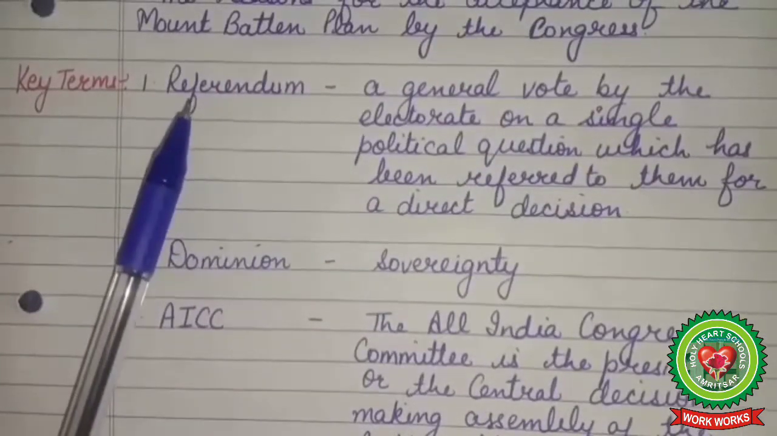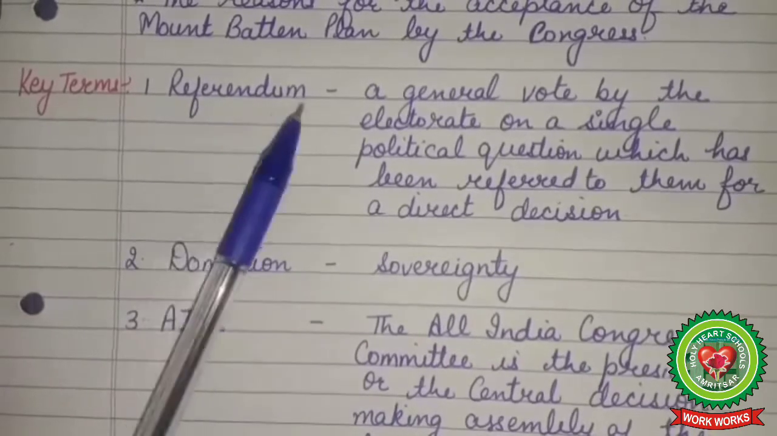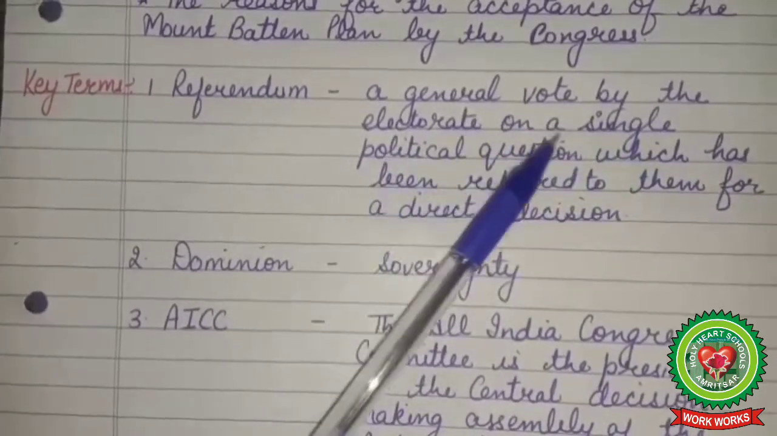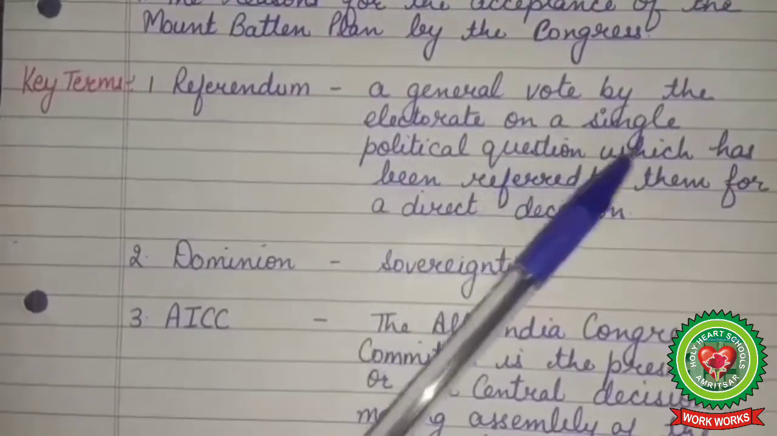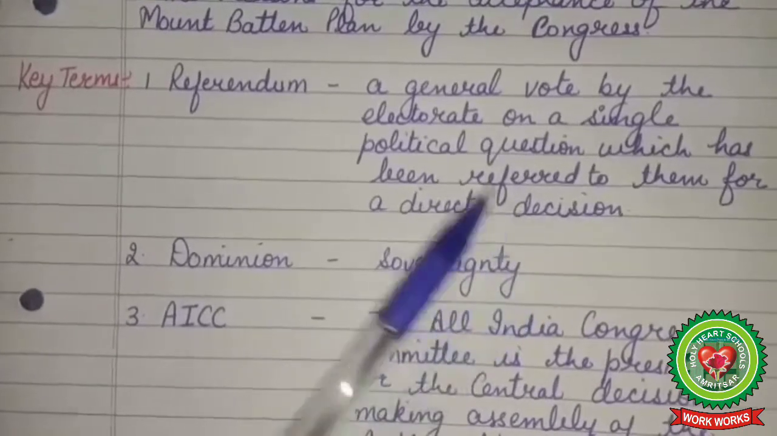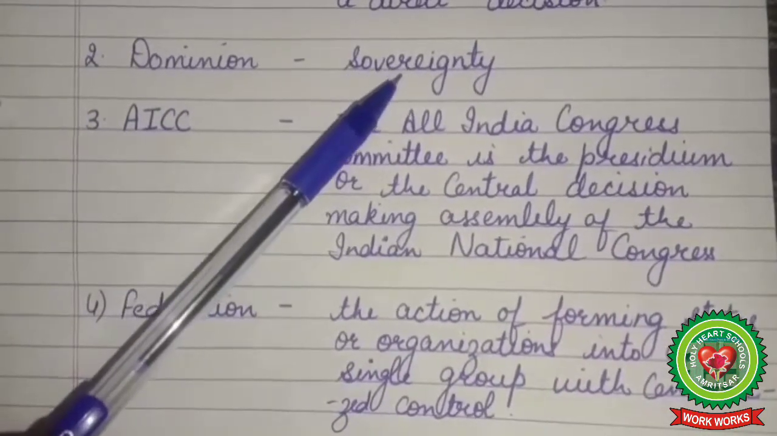Now we will discuss the following key terms. Number 1, referendum. It means a general vote by the electorate on a single political question which has been referred to them for a direct decision. Number 2, dominion. It means sovereignty.